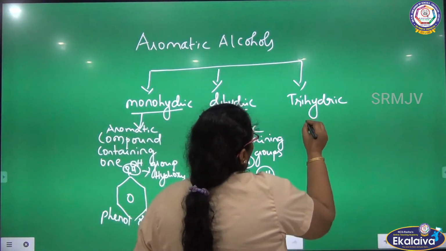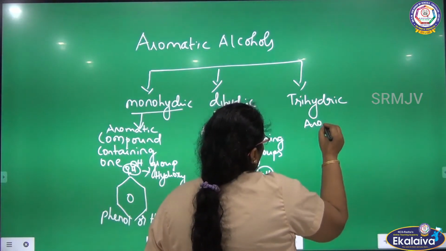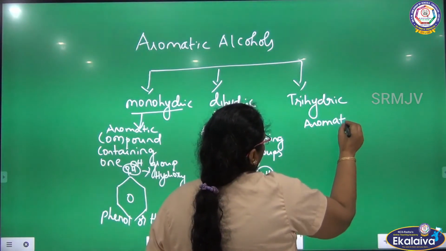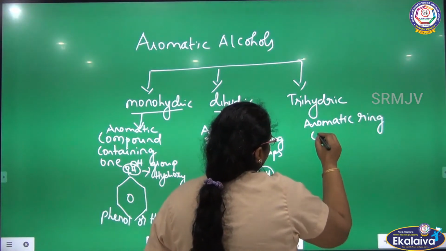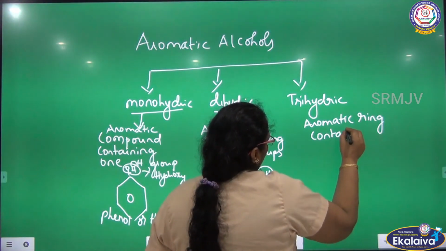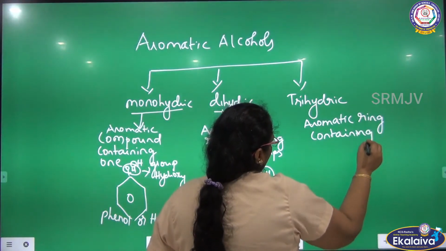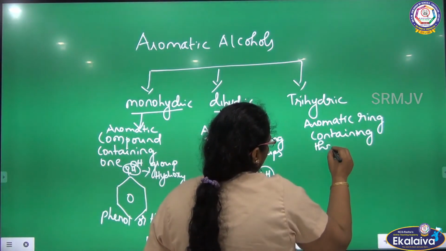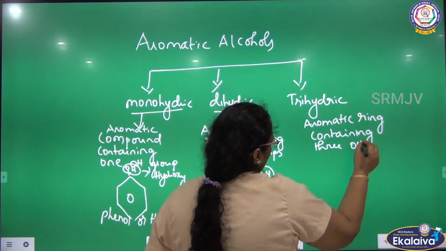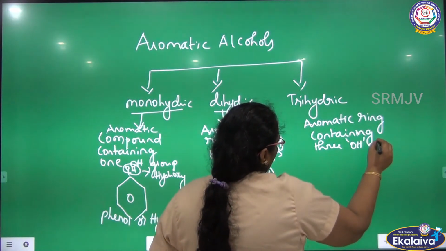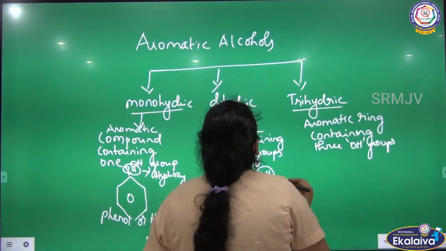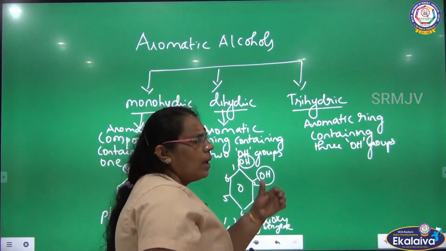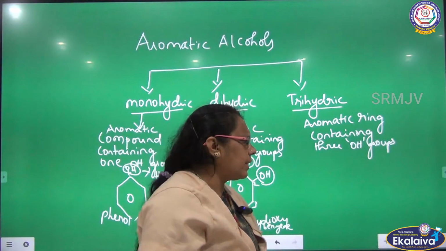The next one, aromatic ring containing 3 OH groups. So we can call it an aromatic trihydric alcohol. Aromatic trihydric, that is, aromatic ring containing 3 OH groups.